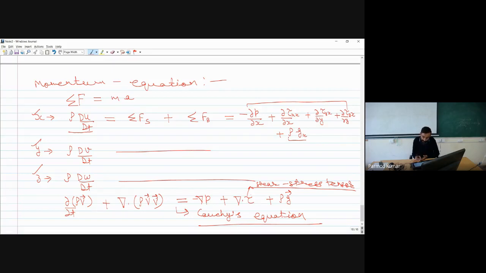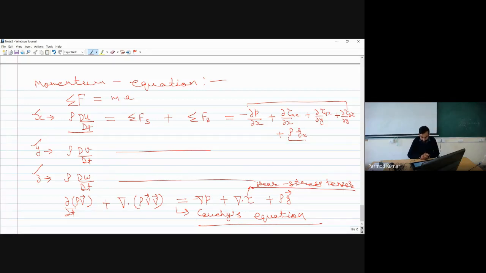Over here the shear stress is including the general definition, so it will be applicable for each and every kind of fluid. So this equation is referred to as Cauchy's equation of momentum, and this is the most generalized form of the momentum equation.